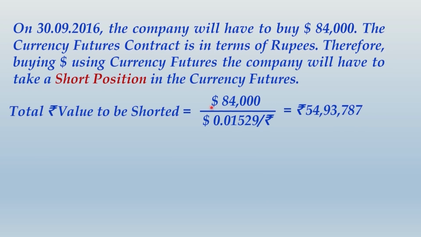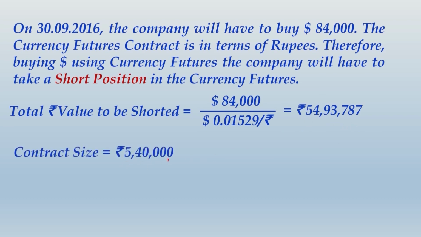You can see $84,000 is what we would want to hedge, and the contracted rate as per the currency futures contract is $0.01529 per rupee. Because this is a quote of rupee and the amount that we would want to hedge is given in dollars, $84,000 has been divided by the quote of rupee. This results in a total rupee value of 54,93,787. This is the requirement for hedging.